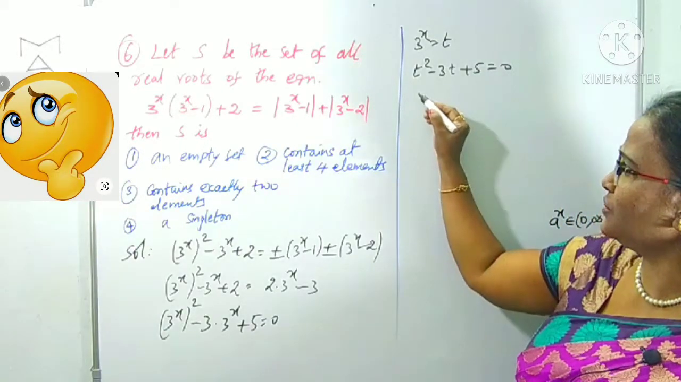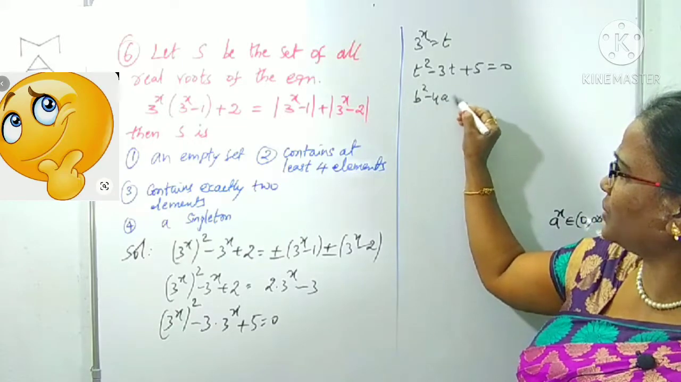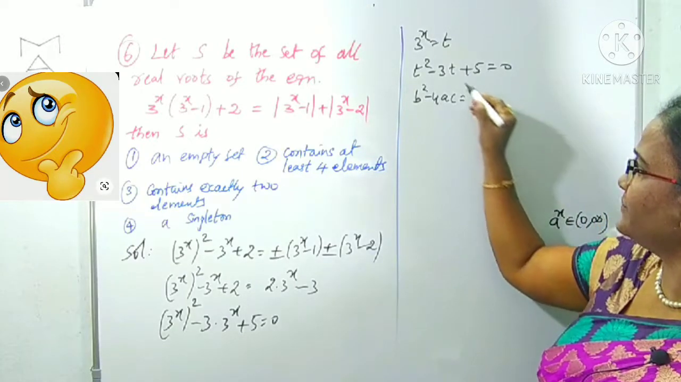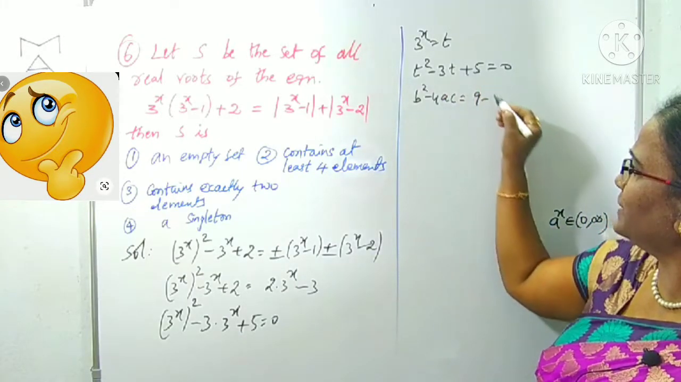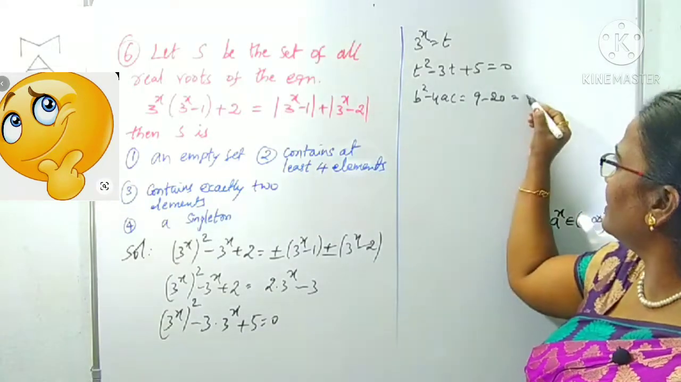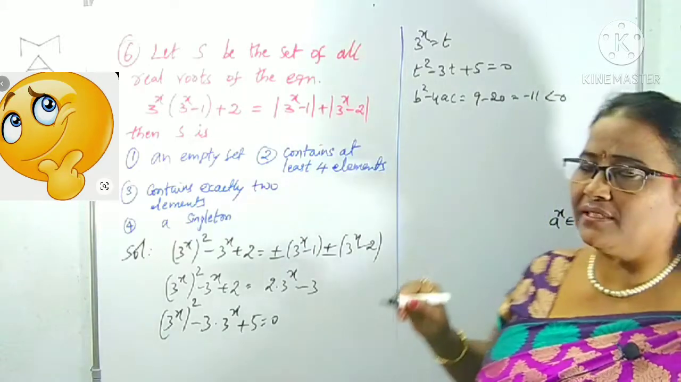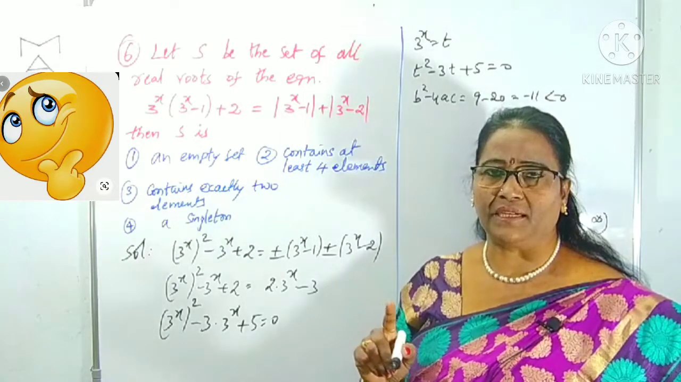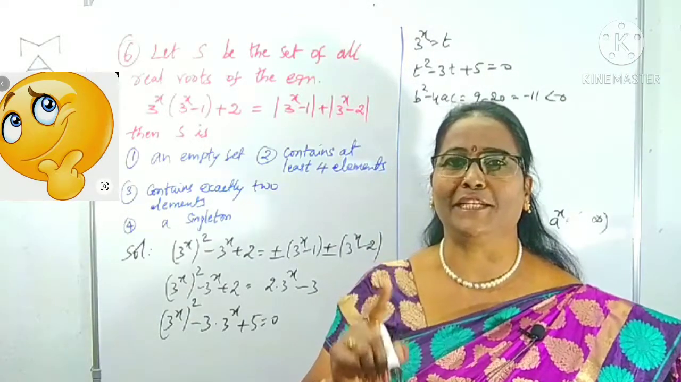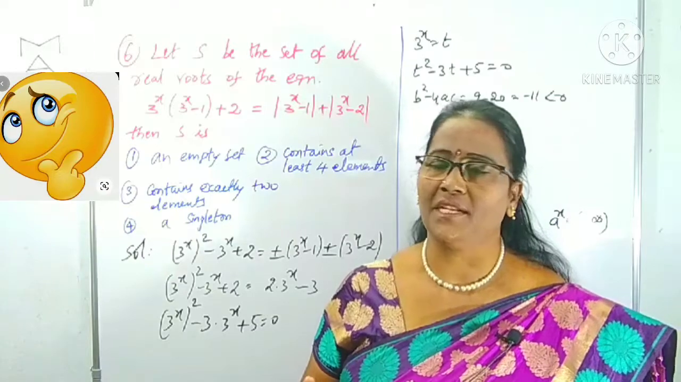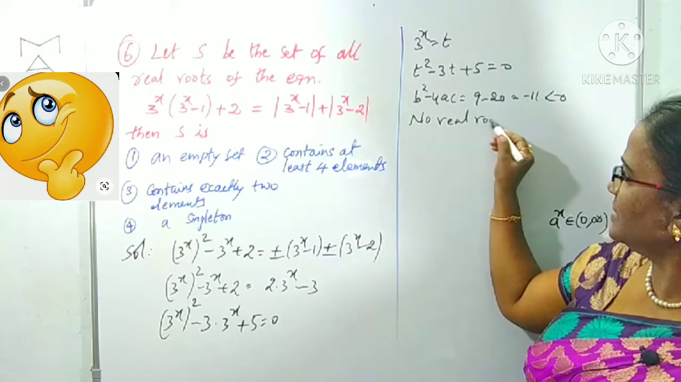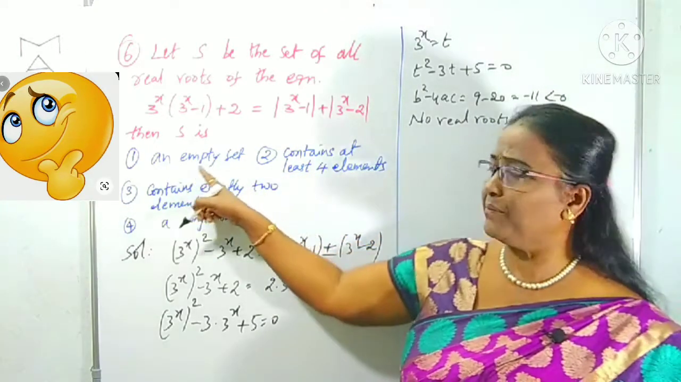By checking the discriminant, you know the discriminant means the b square minus 4ac value. B square is how much? Minus 3 whole square is 9. Minus 4ac, 4 into 1 into 5, is 20. B square minus 4ac value, what did you get? Minus 11. It is clearly negative. That is called the discriminant. If the discriminant is negative, then the roots are not real. So no real roots here, which means S is an empty set.